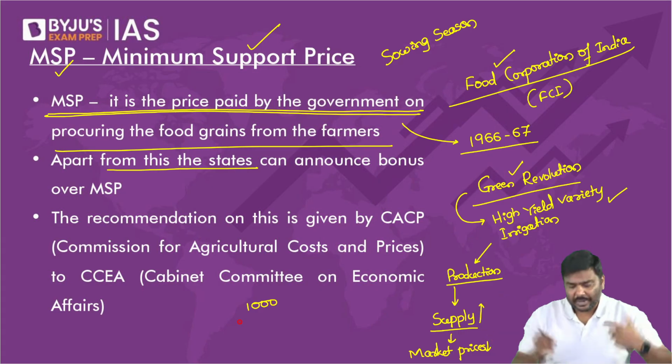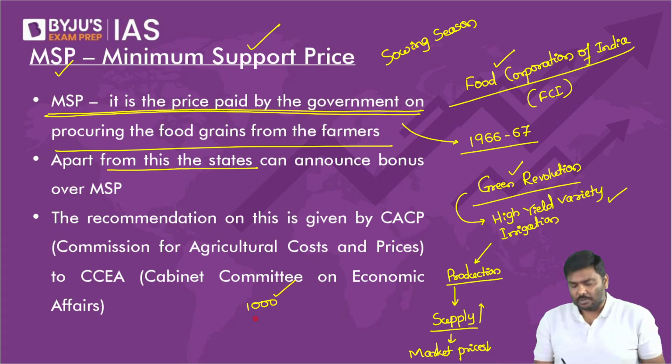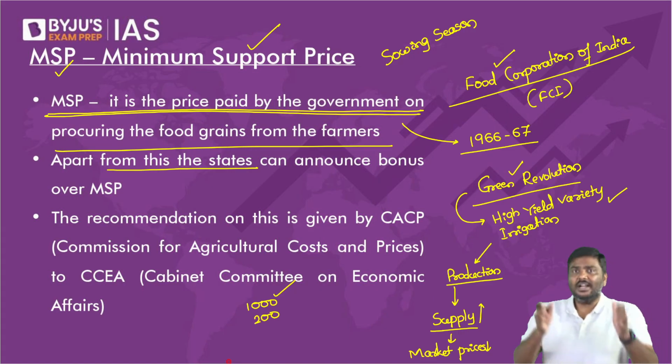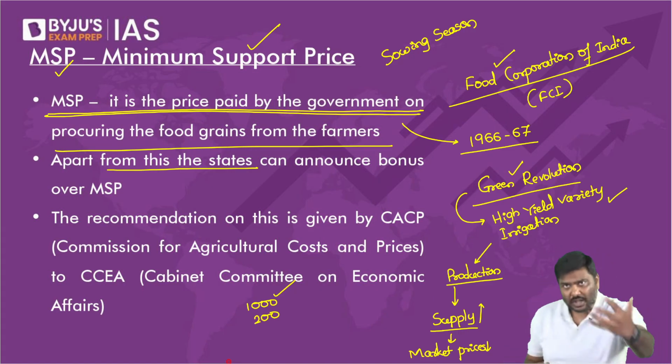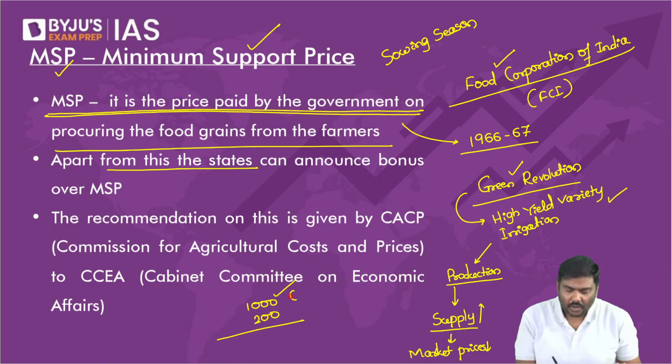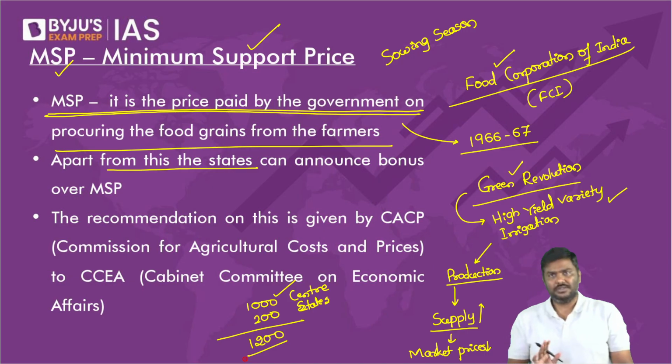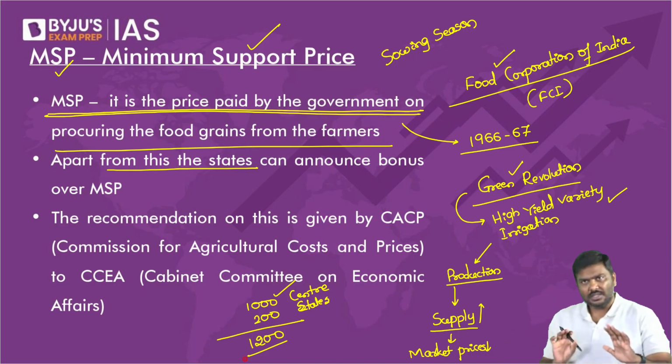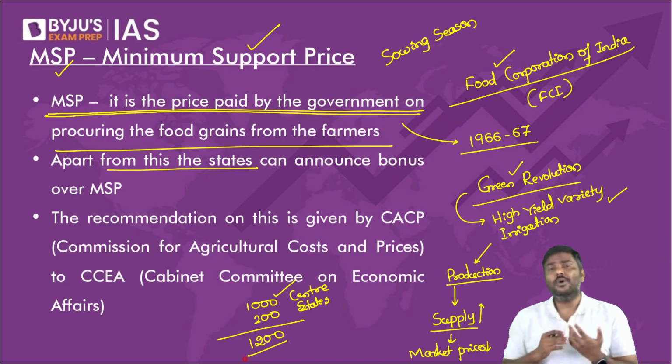Right? Now, next point, central government announces MSP. The states announce a bonus in addition to MSP. I'll repeat the statement. Central government announces MSP. States announce a bonus in addition to MSP. Meaning what? Let's take a simple example. Imagine a crop is cultivated.